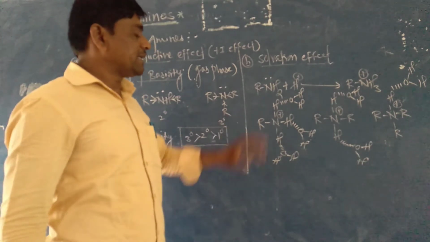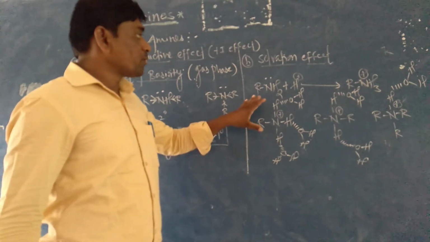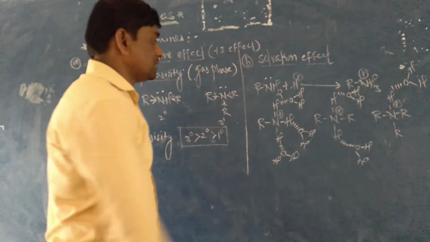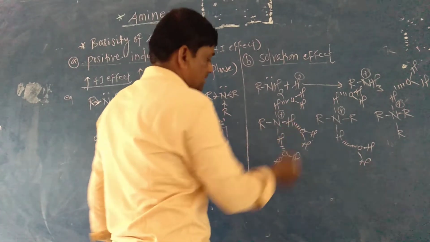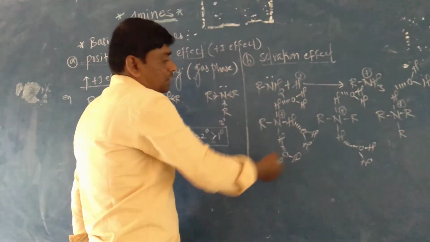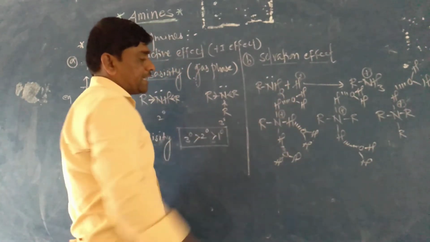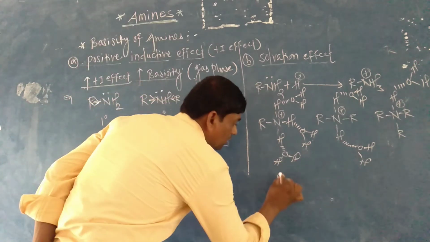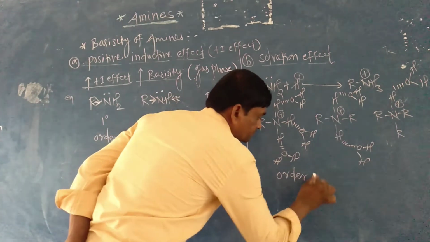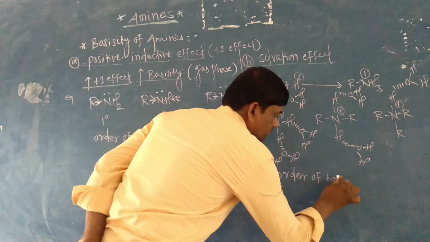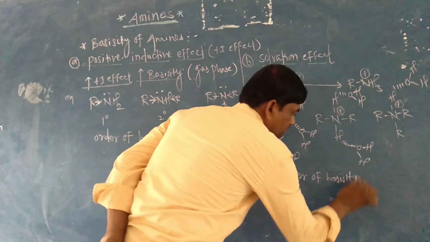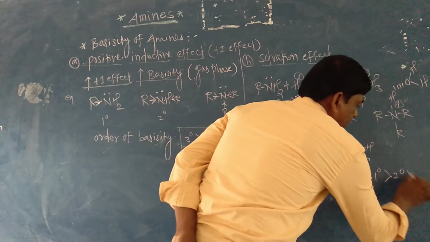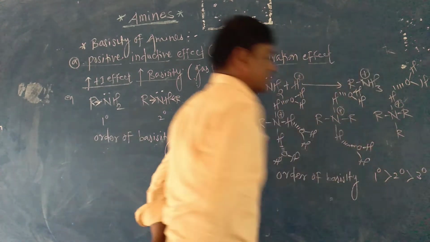So there is more solvation in the primary amine, because three water molecules are attached through hydrogen bonding, and that's why the order of basicity is primary greater than secondary greater than tertiary.